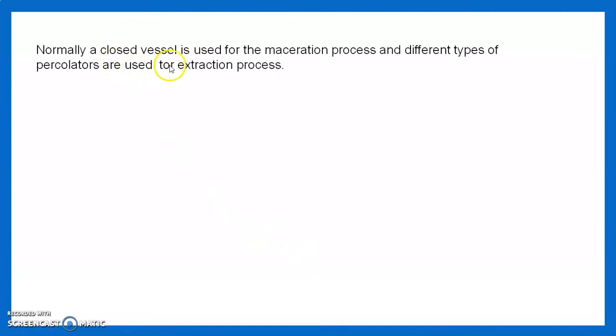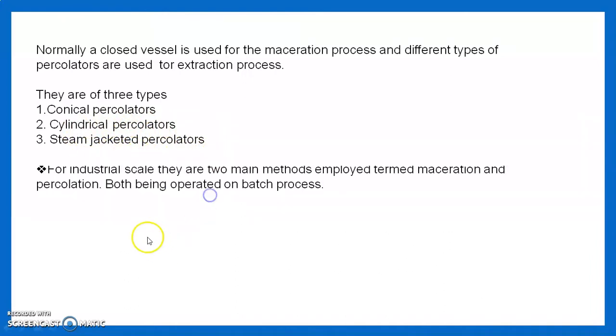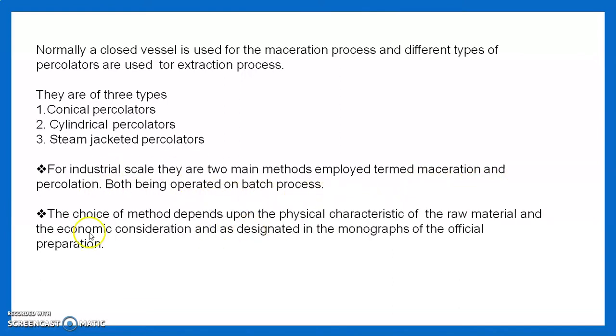Normally a closed vessel is used for the maceration process, and different types of percolators are used for the extraction process. These percolators are of three types: conical percolator, cylindrical percolator, steam jacketed percolators. For industrial scale, there are two main methods employed: maceration and percolation, both being operated as batch processes. The choice of the method depends on the physical characteristics of the raw material and the economic consideration, and as designed in the monograph of the official preparation.